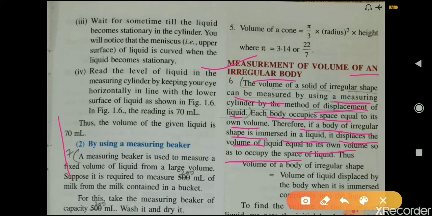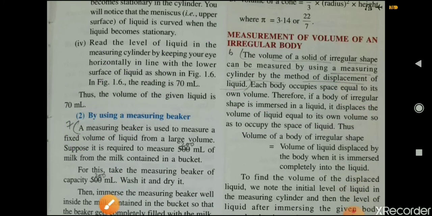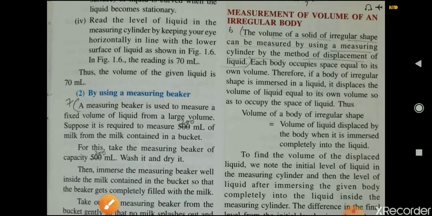As I already explained to you in the first activity, when the level of water in this beaker is A, and after immersing this object of irregular shape in this beaker, it displaces the water equal to its own volume, and therefore the level rises to position B. So by this we can find out the volume of an irregular body.